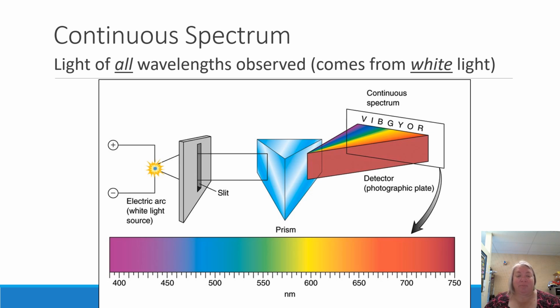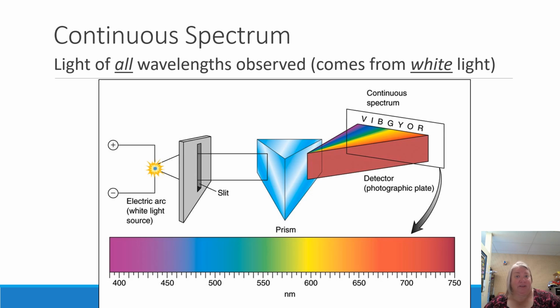Down below, we have our purple, which is going to be like 400 nanometers, all the way up to the red, which is going to be like 700, 750 nanometers. So the violet or the purple have the really short wavelengths. The red has the really long wavelengths. And we can get into energy and all sorts of stuff we've seen in previous chapters, but we're just really concerned about the colors for right now. So remember, this is a continuous spectrum. We have all of the colors, all of the wavelengths,